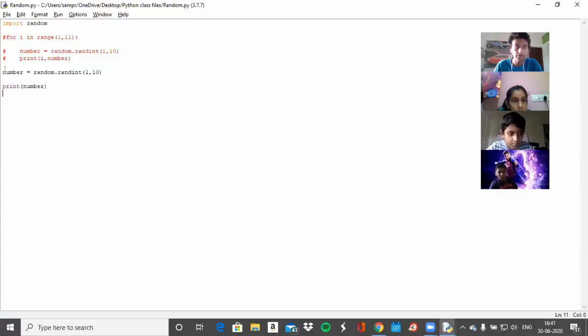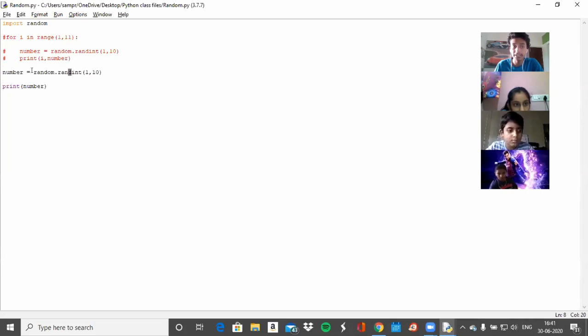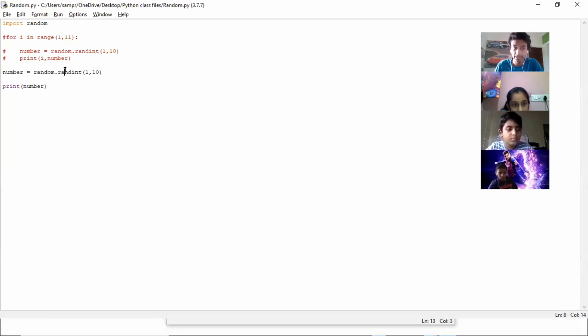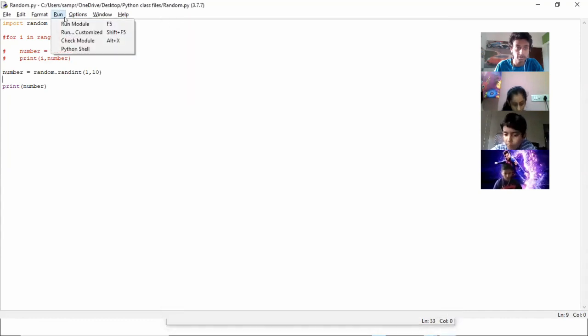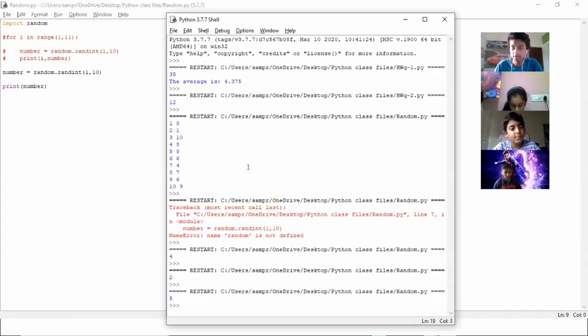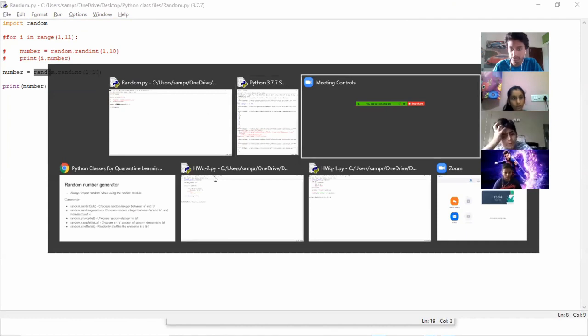So again, what I was just showing you is number is equal to random.randint, which inside the module random will give you a random integer between 1 and 10, and I'm just printing it. Every time I run it, because it's randomized, I'll get a different value: 2, 4, 5. So this is going to be the main thing to do with the random module.